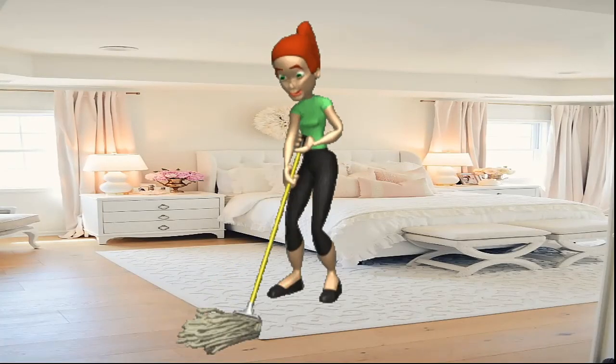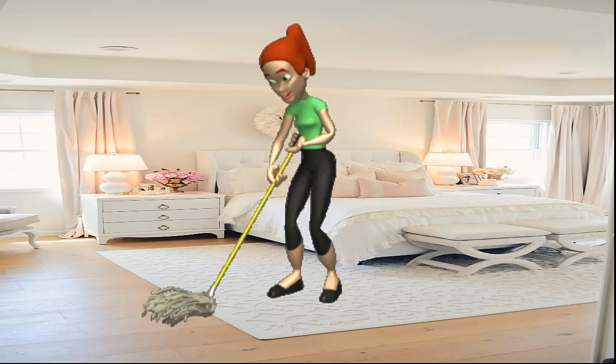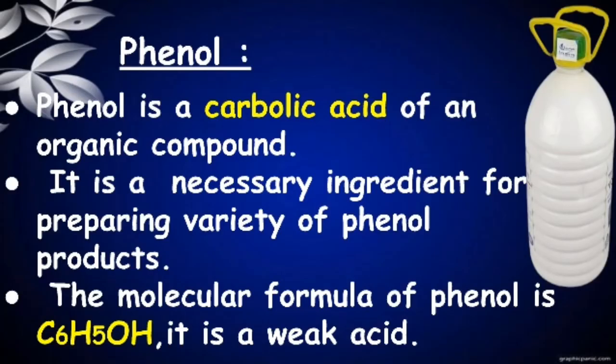Children, have you ever observed the oily material which is used to clean your house? Do you know what it is? Yes, it is a chemical named phenol. Children, phenol is a carbolic acid, an organic compound. It is a necessary ingredient for preparing a variety of phenol products. The molecular formula of phenol is C6H5OH. It is a weak acid.